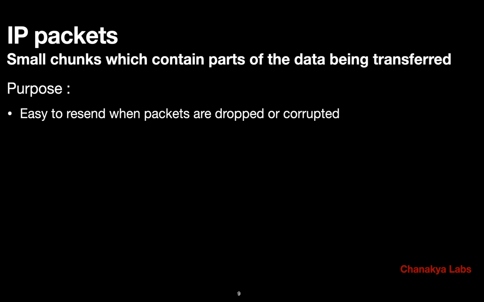So what we do is that any file or document or data being transferred will be divided into chunks, and these chunks are called IP packets. This word "packets" you must have heard a lot of times, right? But this is exactly what it means: the TCP/IP protocol in conjunction does this whole thing. They will split all the data into parts and send it in parallel, and all those packets might not follow the same route. In fact, they might follow different routes, right?